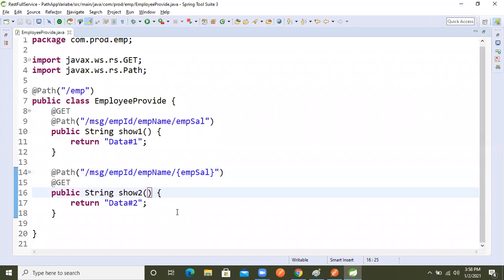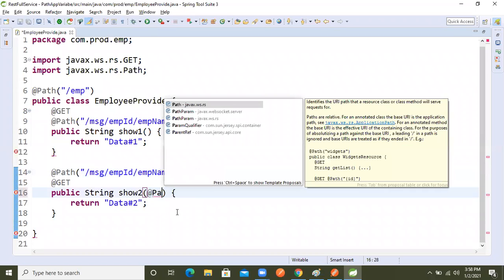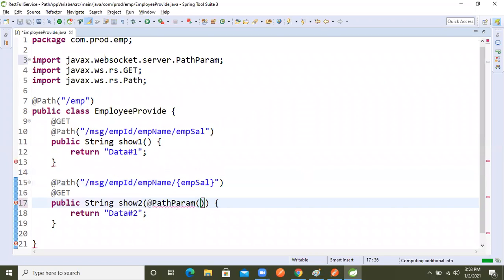So inside that we will use the @PathParam argument, @PathParam, right? Again we will take this one as an argument here, and a local variable to write on the console also.